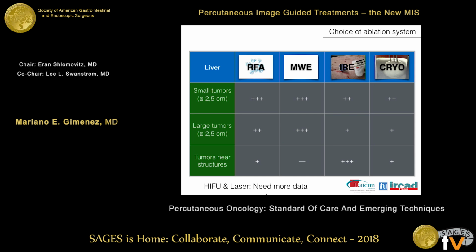The complication rate is lower than microwave. In tumors more than 2 or 2.5 centimeters, microwave is better. And in tumors near structures, especially biliary structures, irreversible electroporation will be the best treatment option.